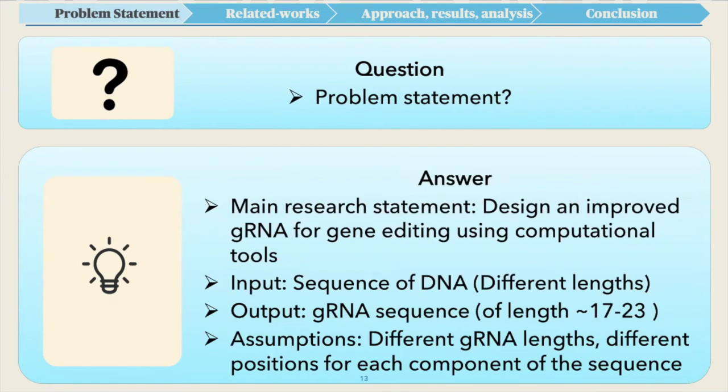So my main research idea is to design an improved guide RNA for gene editing using computational tools. The input would be sequences of DNA with different lengths, and it will output a guide RNA sequence of length between 17 to 23. We will consider different output lengths, different positions for components of the sequence, and different concentrations of each component to achieve the best result.